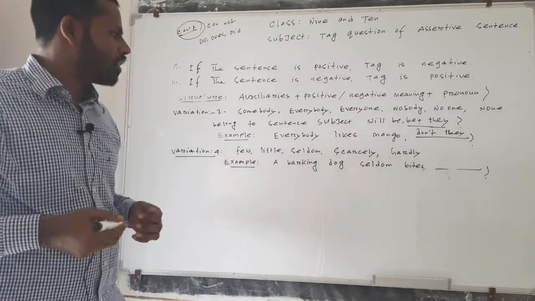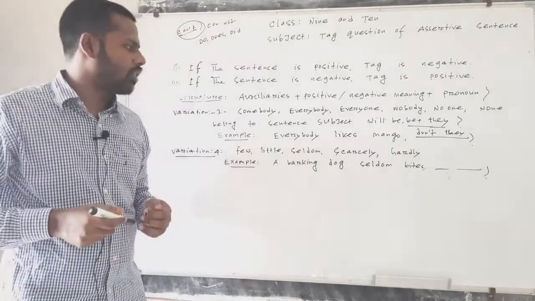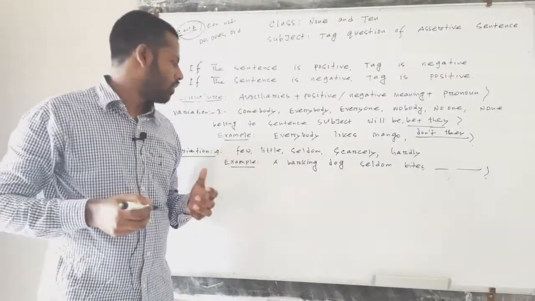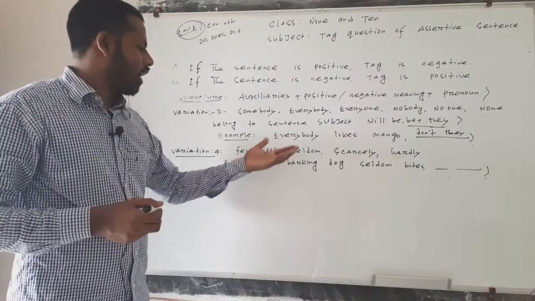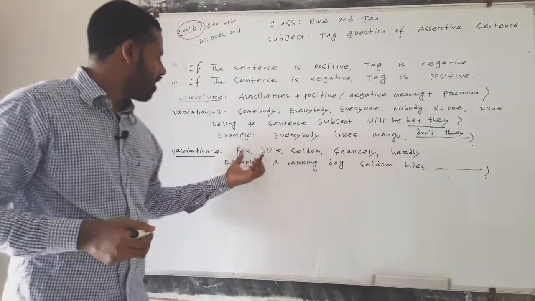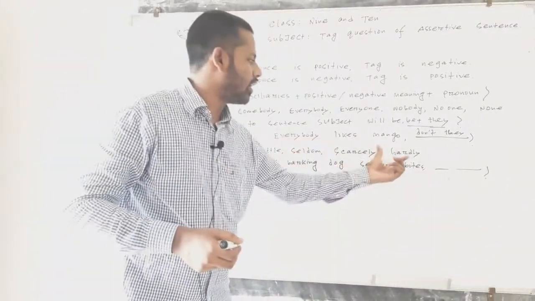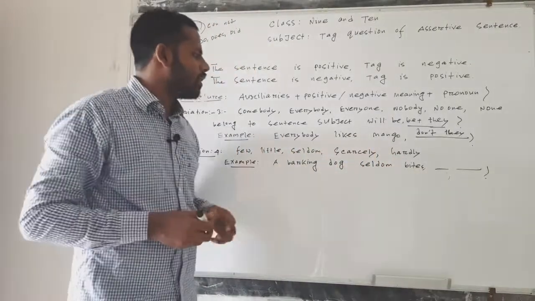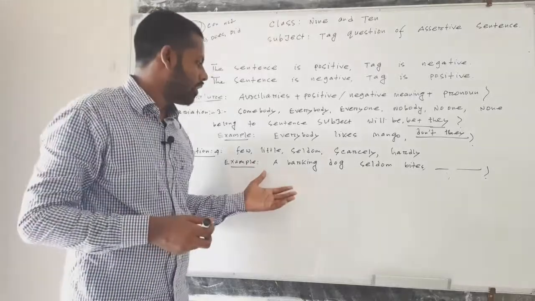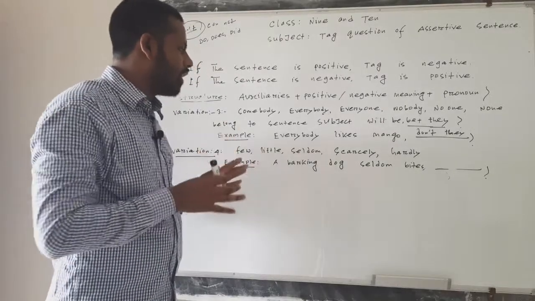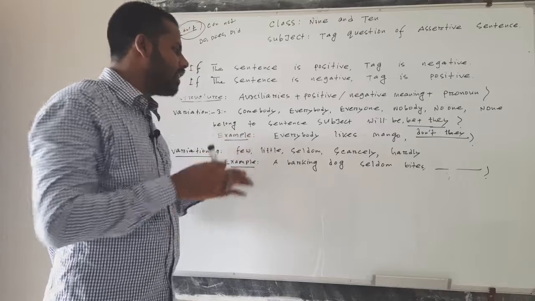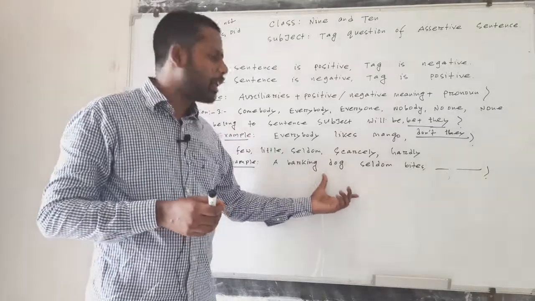There are few words in grammar that always indicate the negative mood. Here I have written a few adverbs: few, little, seldom, scarcely, hardly. These always indicate negative mood. If this kind of word is in any sentence, the sentence will be in negative mood.